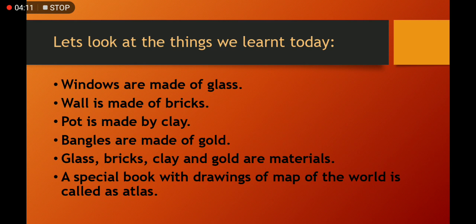Let's look at the things we learned today. We learned that windows are made of glass, a wall is made of bricks, a pot is made of clay, bangles are made of gold. Glass, bricks, clay and gold are materials. A special book with drawings of maps of the world is called an Atlas.